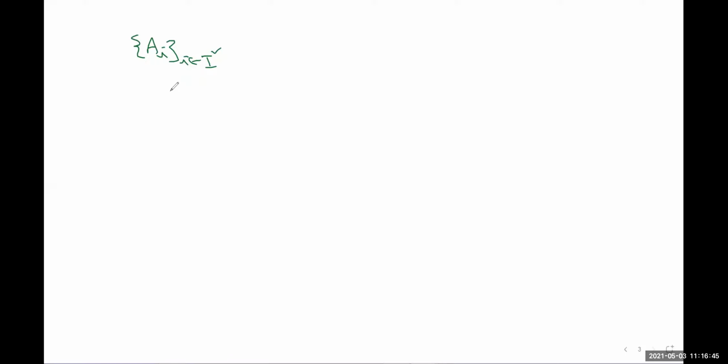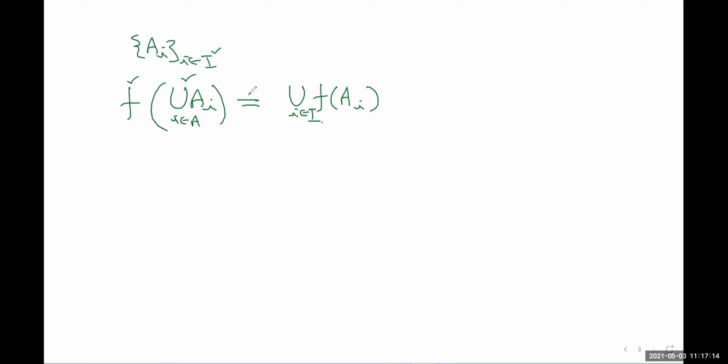That the union of A_i, for arbitrary i belonging to the index set, if we take its image under f, in the case of union we will get equality. It will be equal to the union of f of A_i, where i belongs to the index set. So in case of union, direct images behave nicely; we get equality. So how to prove this? The proof is very similar.